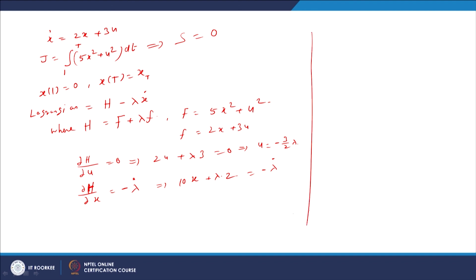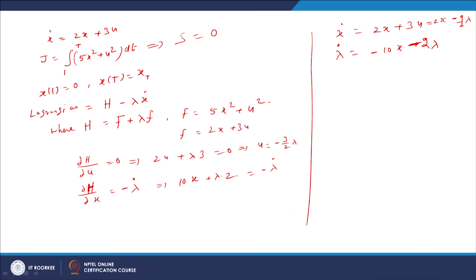So, we have x dot equal to 2x plus 3u and lambda dot equal to minus 10x minus 2 lambda. In the place of u we can substitute minus 3 by 2 lambda, so it is 2x minus 9 by 2 lambda.